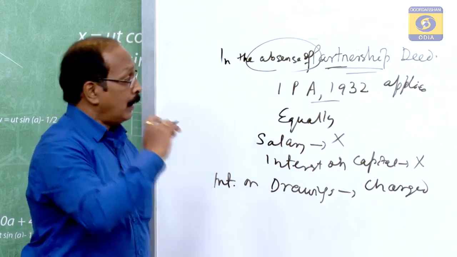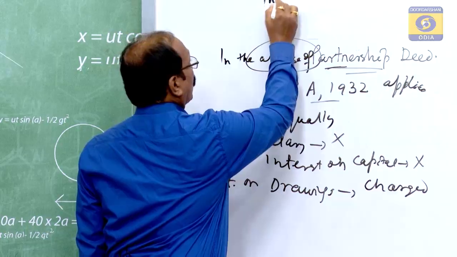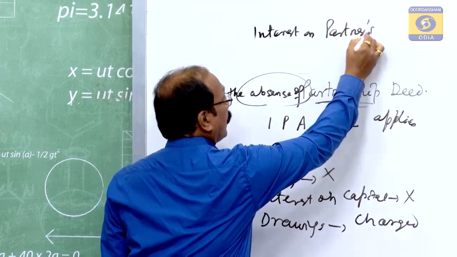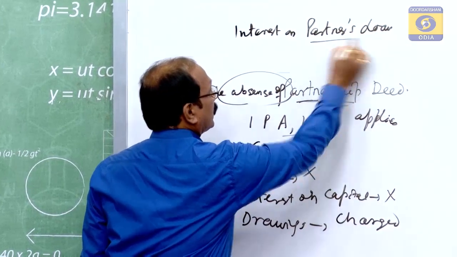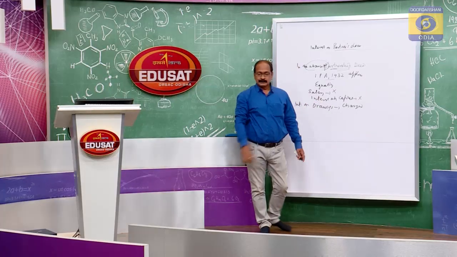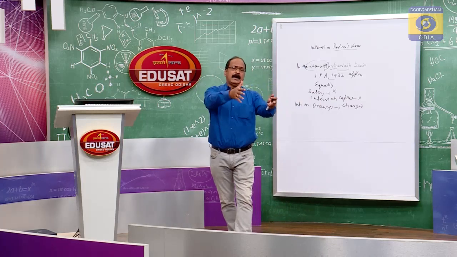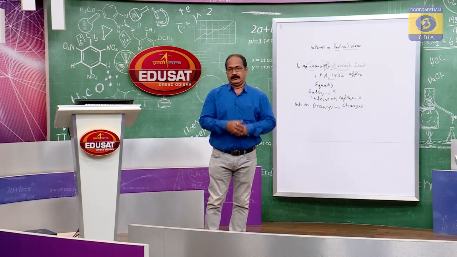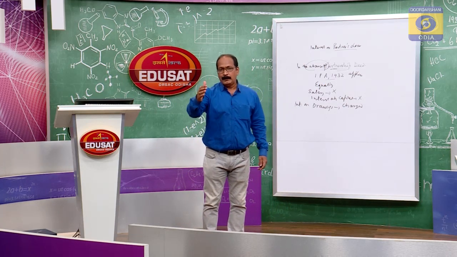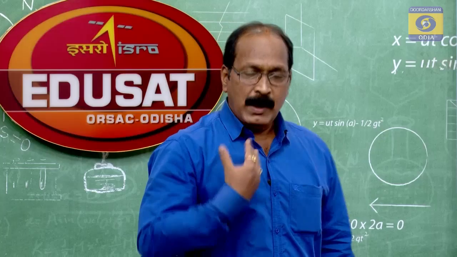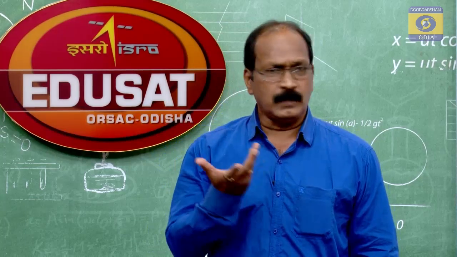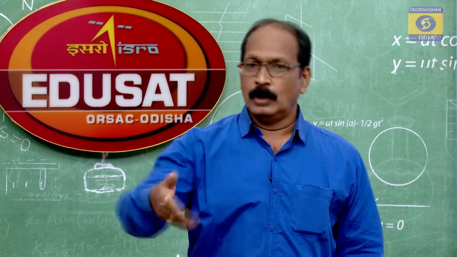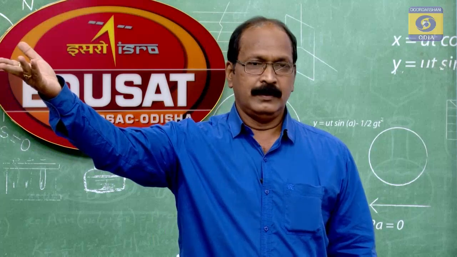And very important, interest on partners loan. What does it mean? The partners contribute capital. Because of necessity, suppose some amount is required. I am a partner and I have some surplus money. How will the business run? We have to avail loans from the banks, is it not?